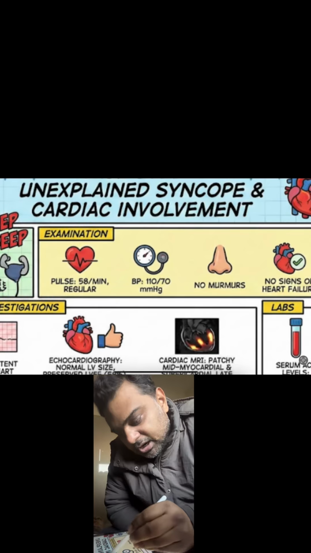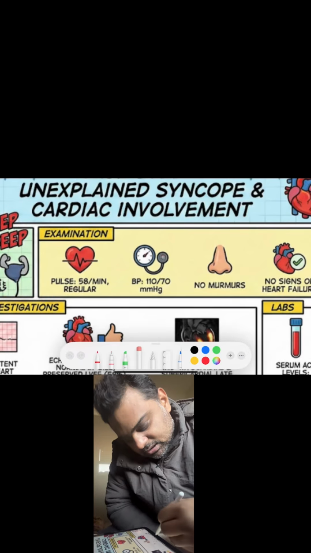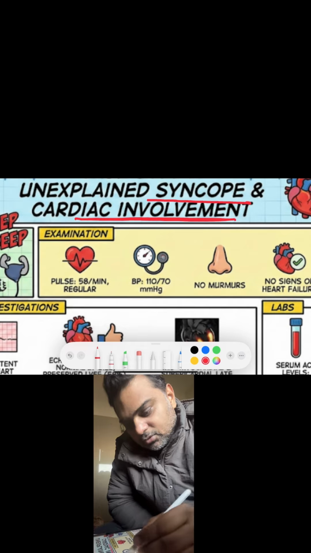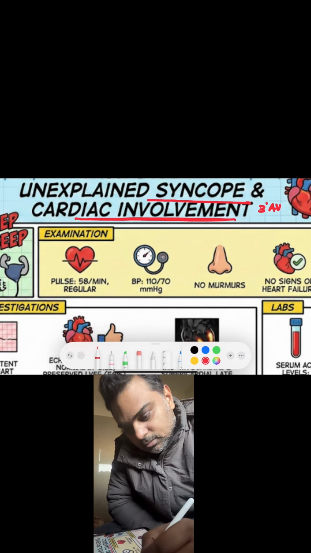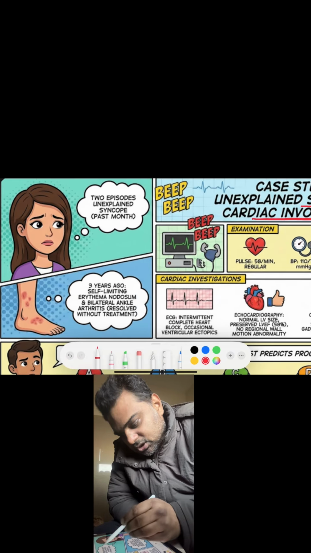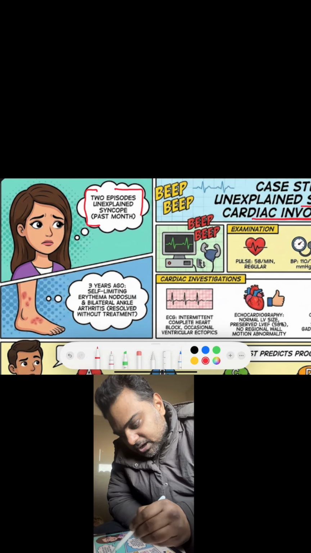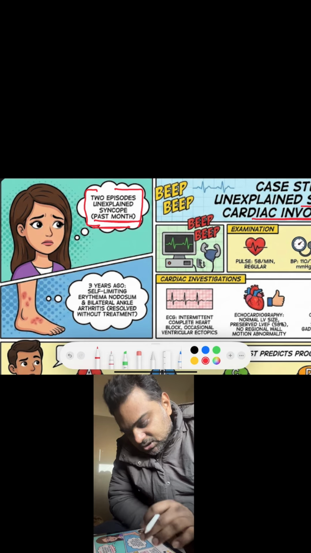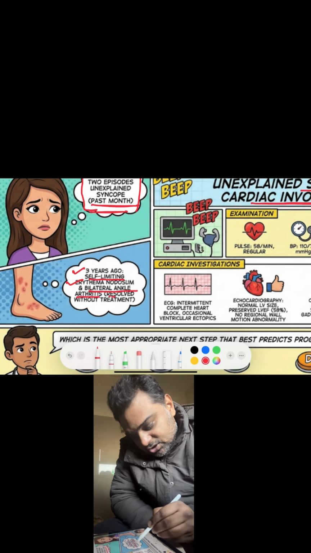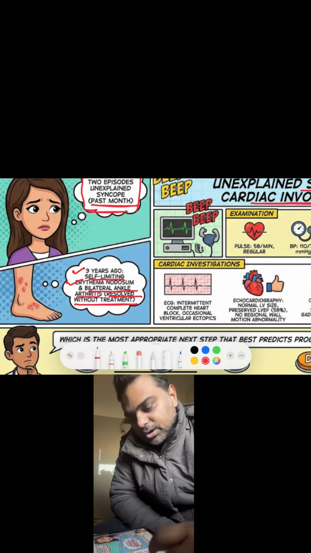This is a case where a lady presented with syncope and cardiac involvement in the form of third degree AV block. So this is a very good question. This is a lady who has had 2 episodes of unexplained syncope in the past months. 3 years ago, she had a self-limiting erythema nodosum and bilateral ankle arthritis which resolved without treatment. This is a very important point.